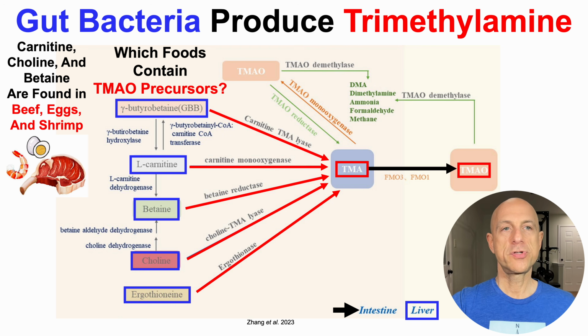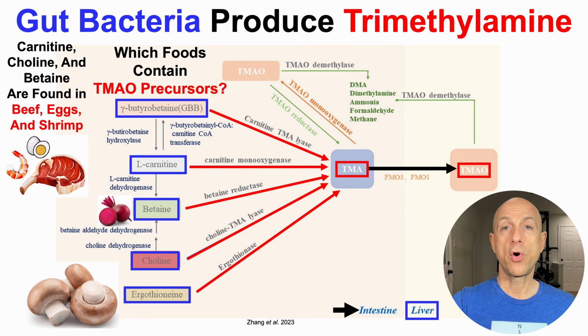Well, for the first three, carnitine, choline, and betaine, they're found in beef, eggs, and shrimp. And I should say, some of you are probably yelling at me, this guy's anti-meat. No, that's not at all what I'm about to go through. I'm going to say actually the opposite. These foods have been unfairly villainized for their potential role in TMAO formation, and I'll show why that's the case in a minute. That's in part because betaine is also found in non-meat containing foods, including beets. And ergothioneine is found in high abundance in mushrooms.